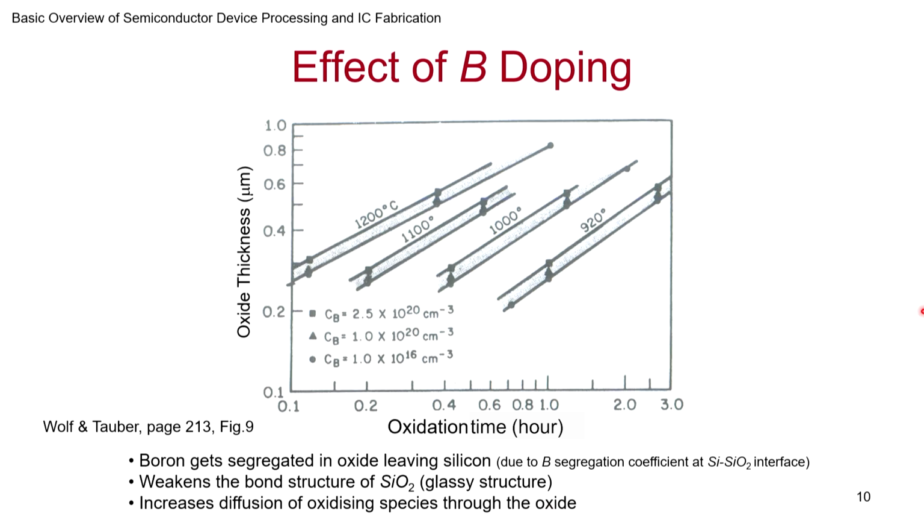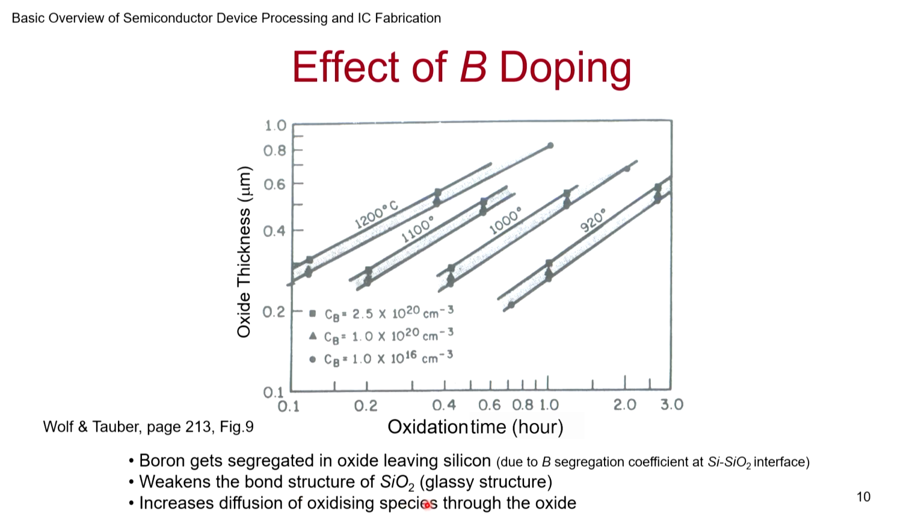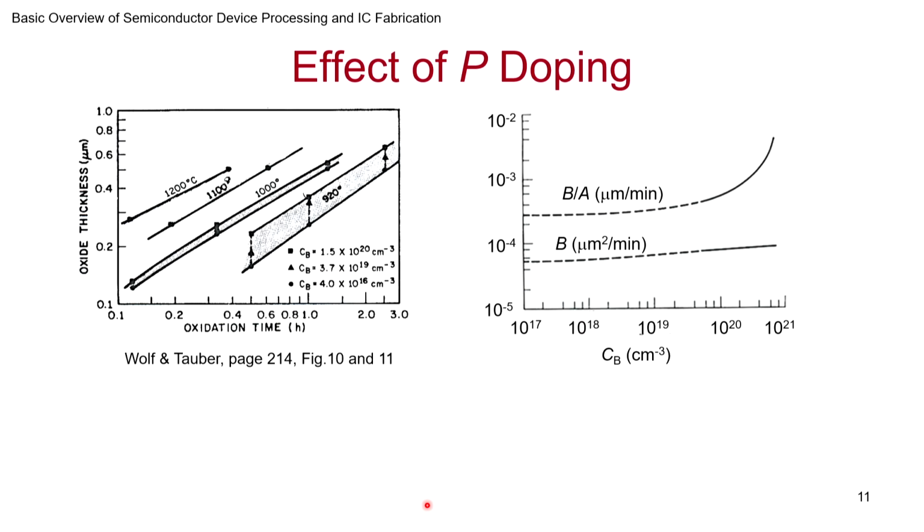When you start off at very low thicknesses, this doping concentration may not play that much of a role because there is no oxide. It's limited by the reaction rate. But as the oxide becomes thicker, whether you are able to transport more oxygen or less oxygen will end up controlling the rate of oxide growth. So because of the increased diffusion of oxidizing species, whether it's oxygen or H2O, through the oxide, due to the incorporation of the boron from the silicon substrate preferentially into the SiO2 during oxidation, your rate of oxidation increases.